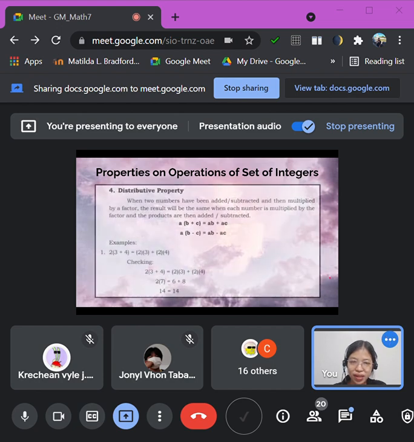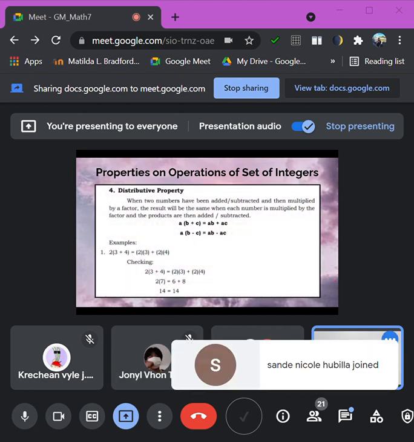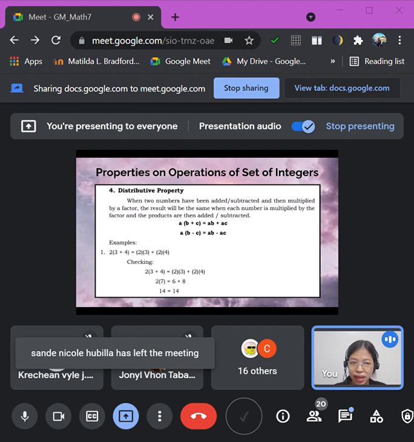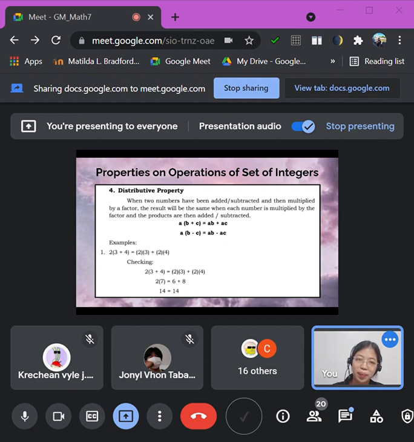Now let's go to the next one, which is distributive property. So we have here, when two numbers have been added and subtracted and then multiplied by a factor, the result will be the same when each other is multiplied with a factor and the products are then added and subtracted. Okay, so what do we mean by this distributive property class? So the first one is distributive property under addition.